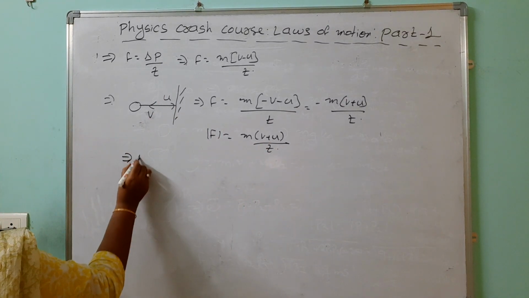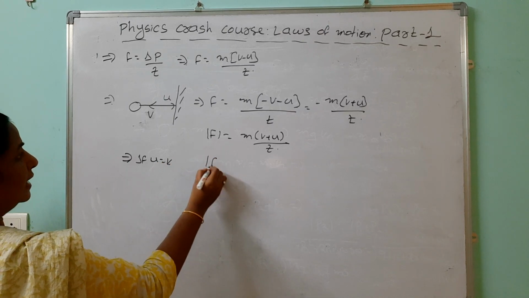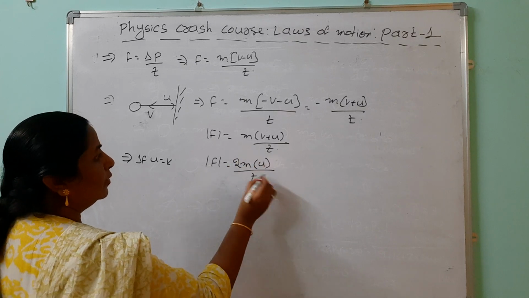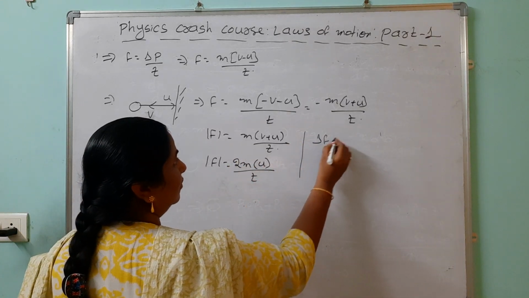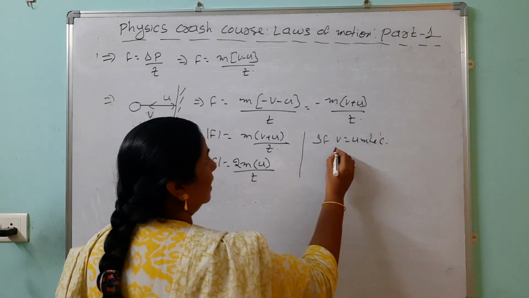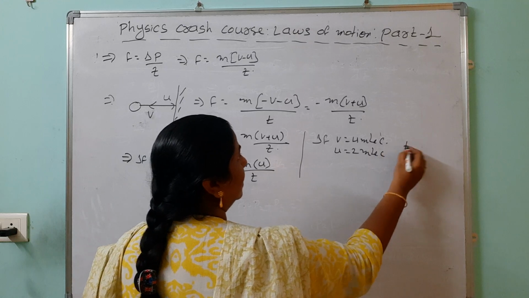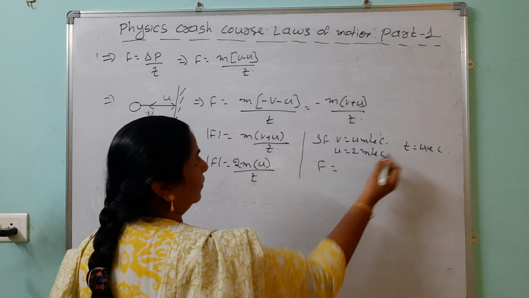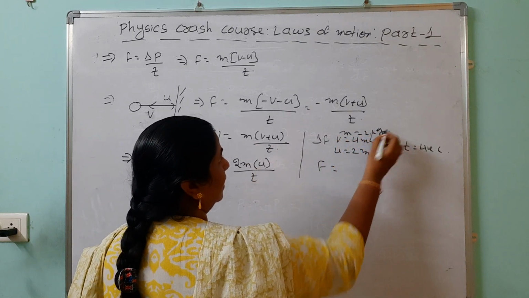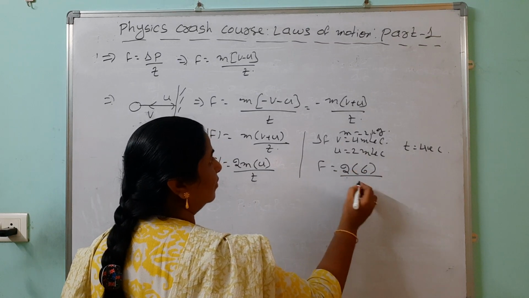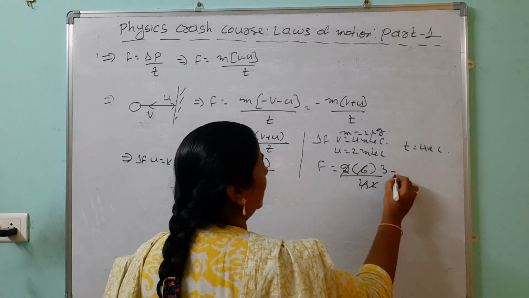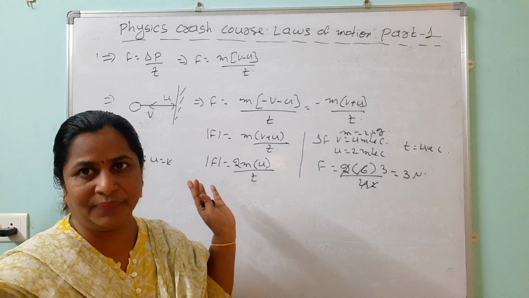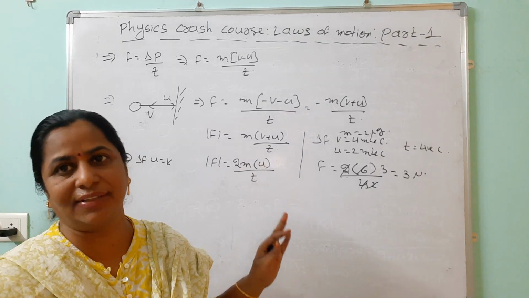Like that, in this case if u equals v, the magnitude of the force is m into (u plus u), that is 2mu by t. See, do one example also. If v equals 4 meters per second, u equals 2 meters per second, and time is 4 seconds, how to find the force in the first case? m is 2 kg. m into (v plus u) is 6 by 4. The answer is 3 newtons. Got the clarity? Here the ball strikes the wall and comes back, so we can add because both have opposite directions.